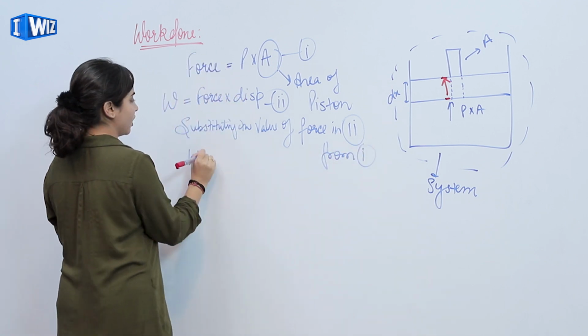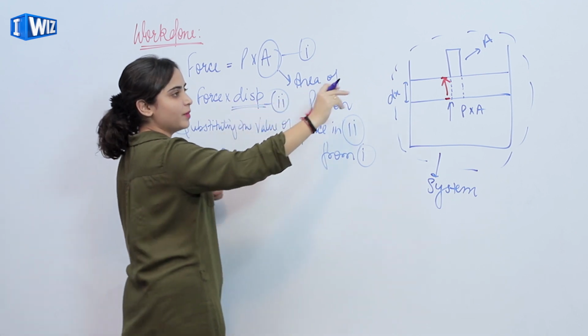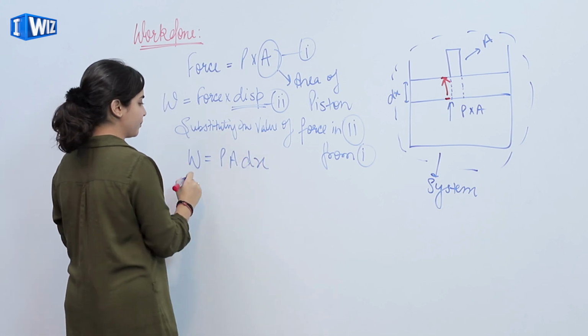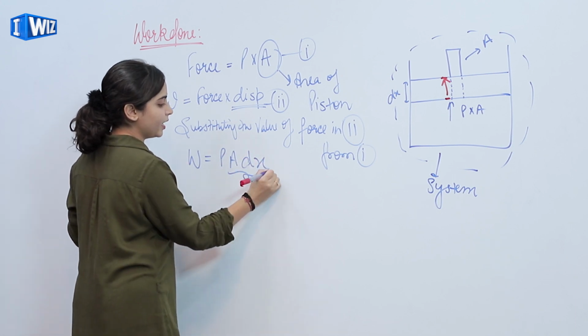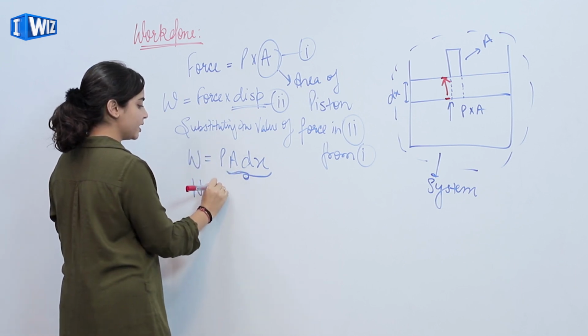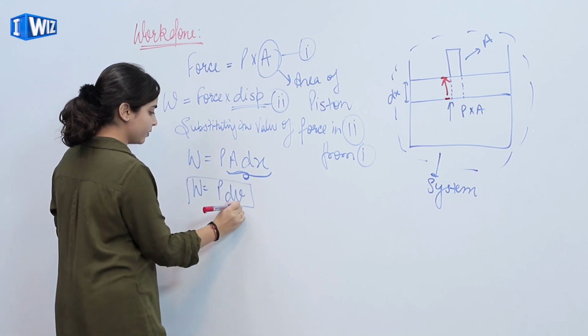So we'll get work done as PA, and what is the displacement? dx, PA dx. Now area into length element is volume, so this is P dV. So this is the work done.